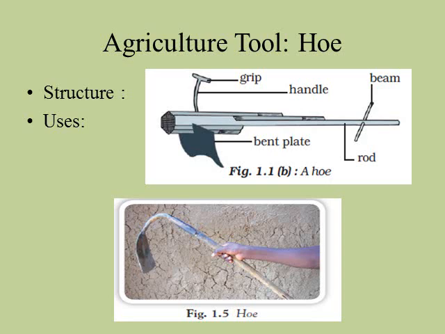The next agricultural tool is the hoe. See the structure of the hoe. It is a simple tool. It has a long rod of wood or iron, and a broad bent plate of iron which is fixed to one of its ends and works like a blade. So where is it used? See, it is used for removing the weeds, and also for loosening the soil and breaking the lumps of the soil.